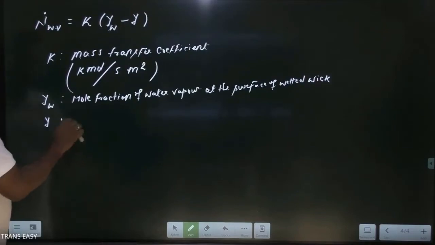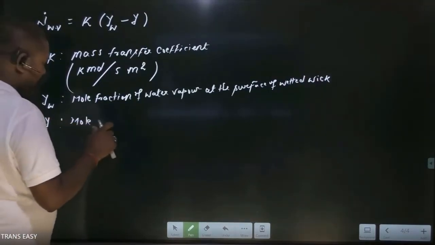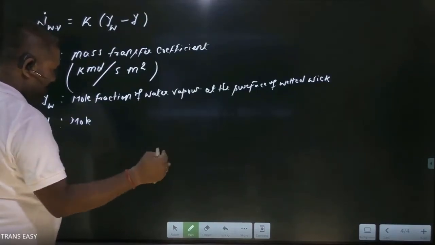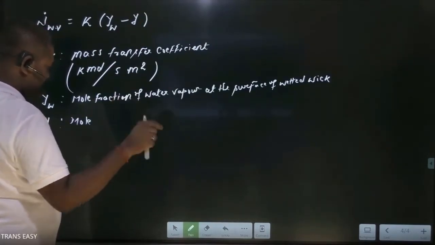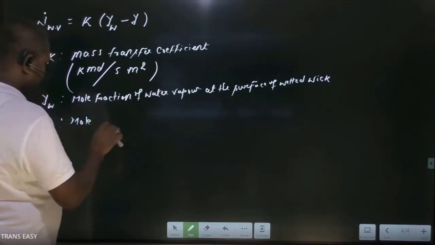Okay, this is the mole fraction of water vapor, and due to this mole fraction difference, water vapor is moving from the surface to the unsaturated entering moisture.